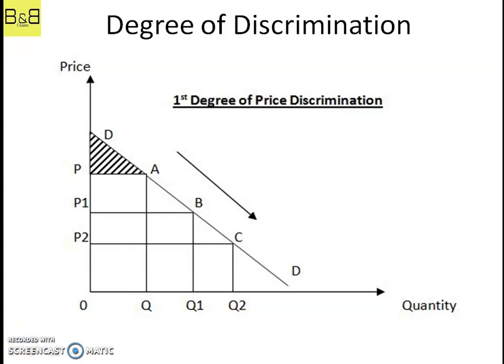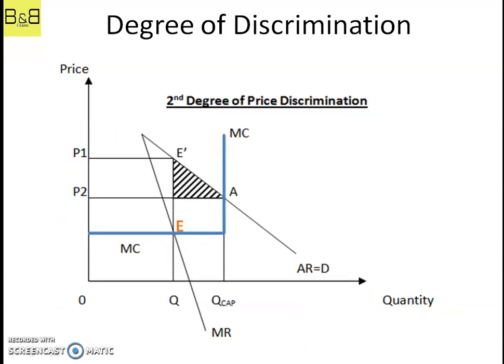Okay, now let's move on and see second degree price discrimination. We have a lot of ways to look at that, but I'll be explaining with a concept like excess pricing. Basically, in this kind of price discrimination, firms which have some fixed capacity of sale make use of this degree of price discrimination.